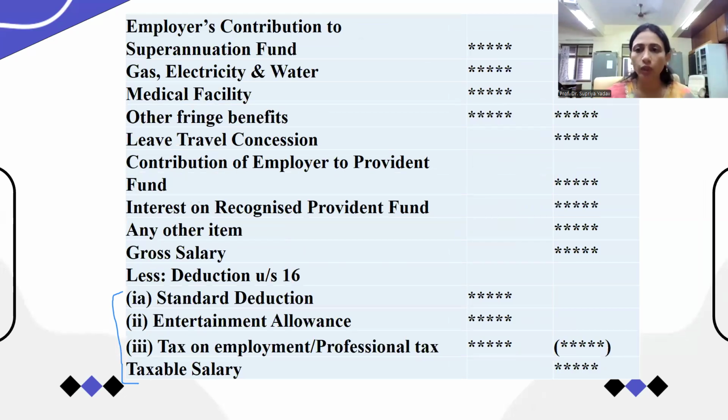So up to this time, you understand how to calculate the salary in order to get it taxable under the Income Tax Act. This is the deduction under section 16 that we discussed, which is the only deduction allowed for salary purposes. Okay, and the general deductions which are allowable under section 80C, those we are also going to consider, but after studying all the 5 heads of income.